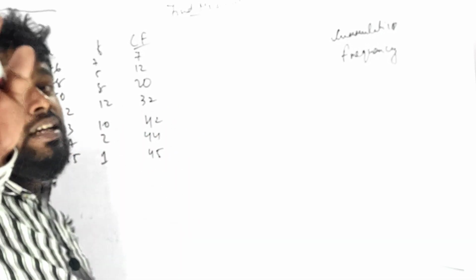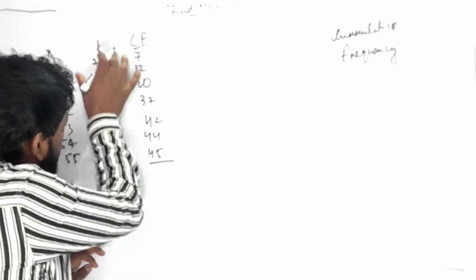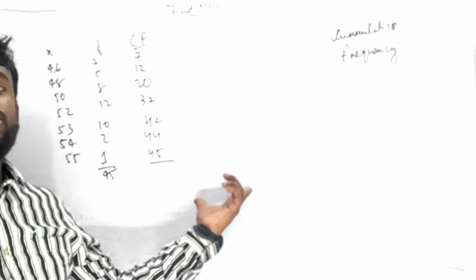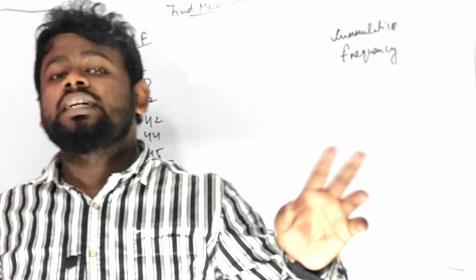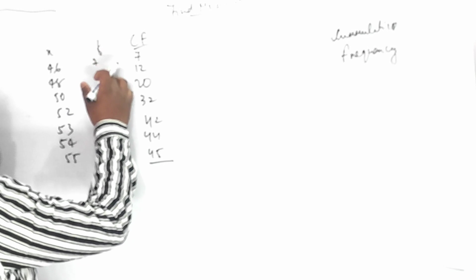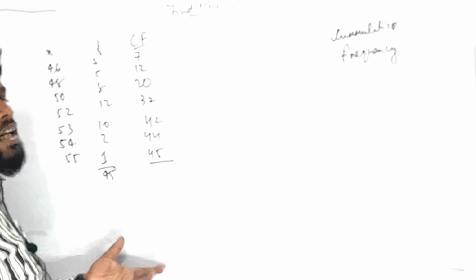And the most important thing, which you don't even know: if the last cumulative frequency here is 45, then the sum of the frequencies will also be 45. Sum means you add them, and it will be 45. If there is a mistake, you will find out that you have made some mistake in addition. Let us recheck it. 7, 4, 11, 12, 12, 8, 20, 20, 32, 32, 10, 42, 44, 1, 45. I am also correct. You people are also looking at correct information.